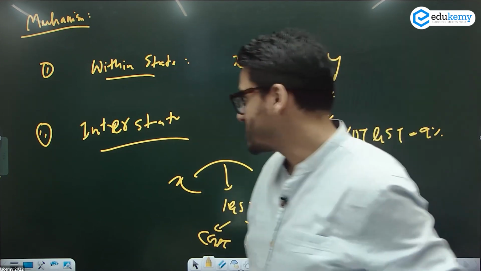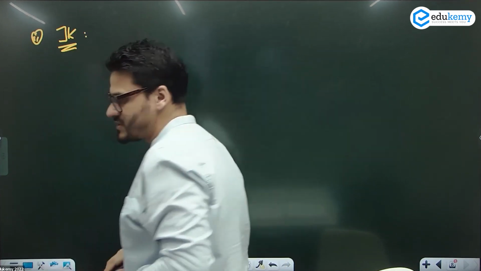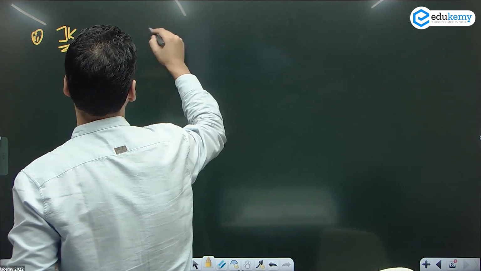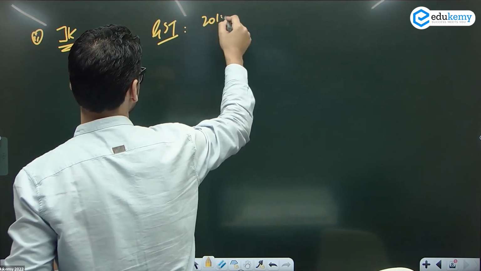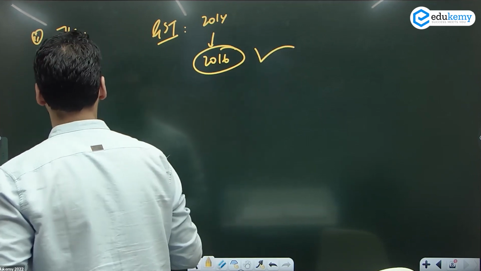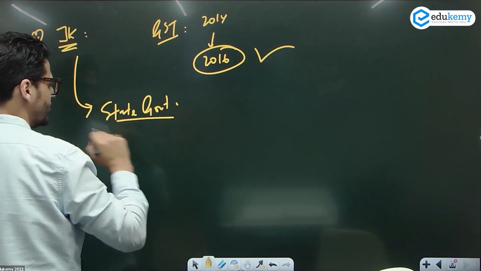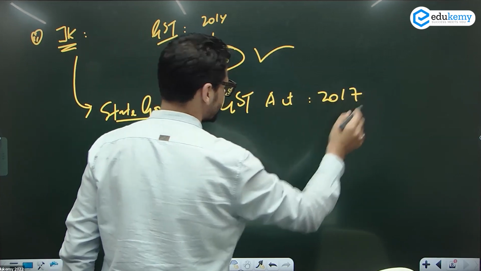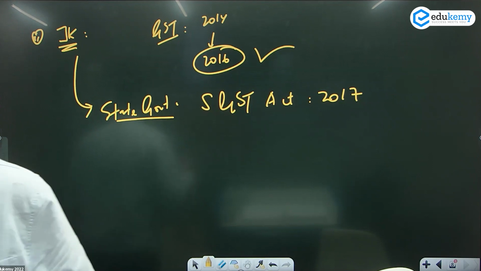Now see, there's a case of Jammu Kashmir, number 3. Jammu Kashmir, JK, is a unique case in India. GST bill was introduced in 2014 and act was passed in 2016. And in Jammu Kashmir, the state government at that time imposed State GST Act in 2017. तो 2017 के बाद से वहां पर GST शुरू हो गया JK में.